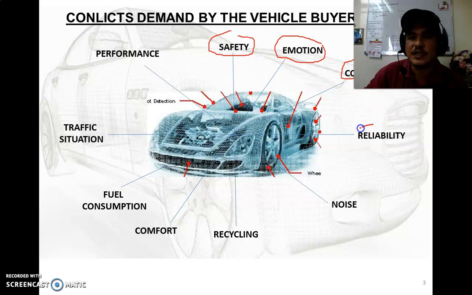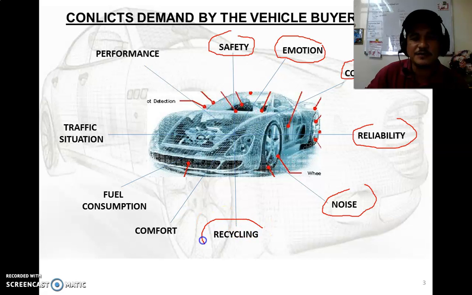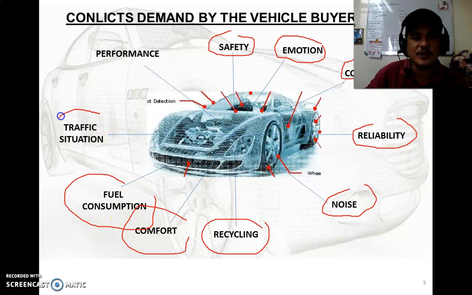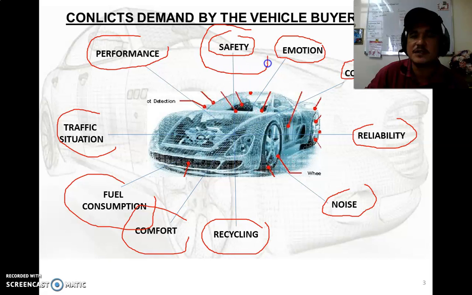Then, reliability and noise. What is the difference between sound and noise? Sound is something that we want to hear. Noise is sound pollution, something that we don't want to hear. Then recycling, comfort, fuel consumption, traffic situation, and performance. So these are the 10 conflicting demands by the vehicle buyer, but safety is at the top of the list.